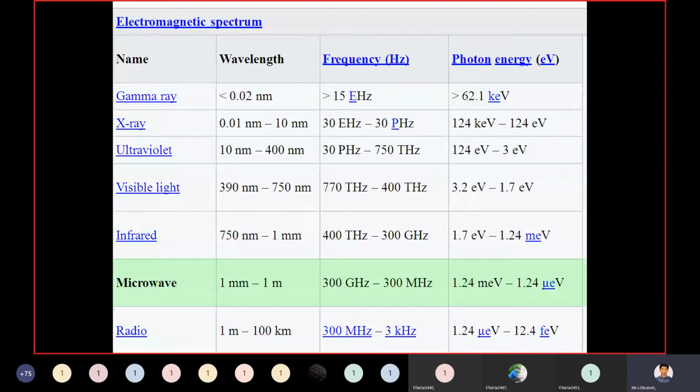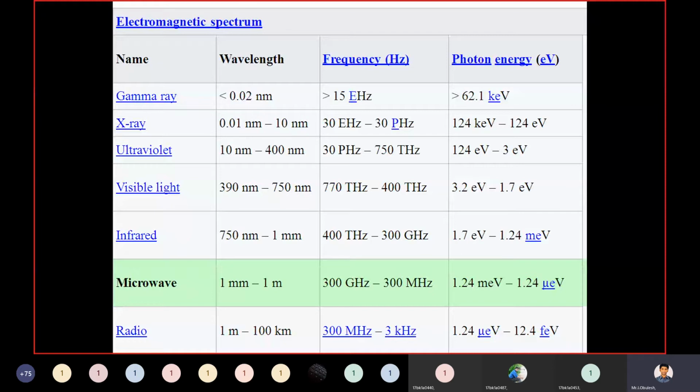Because of that, we get exact information from some kilometers away. And the frequency range for radio waves is 300 megahertz to 3 kilohertz, that is, 3 kilohertz to 300 megahertz.